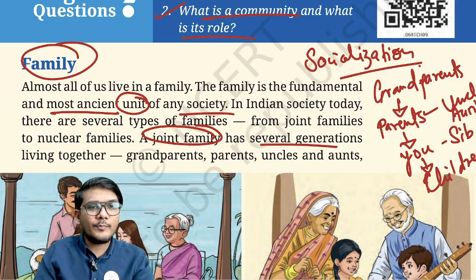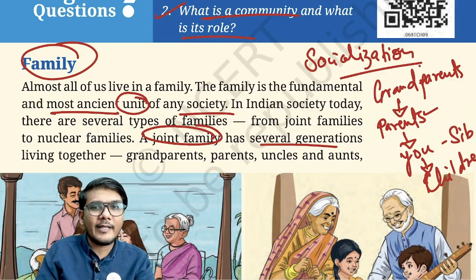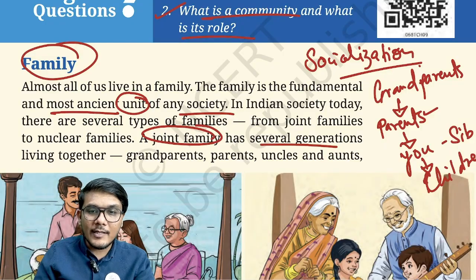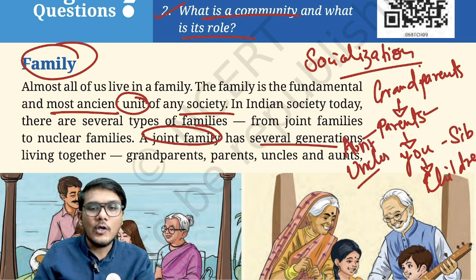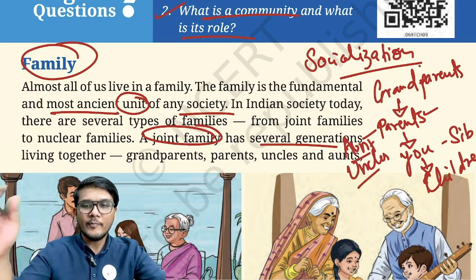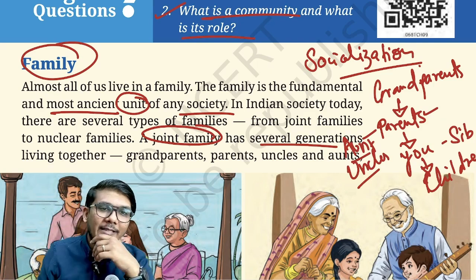So all these people, so let me just mention it over here. So you have your own siblings, as I have already mentioned, plus your parents may have their siblings, so they will become your aunts or your uncles. So that is how basically a joint family is.